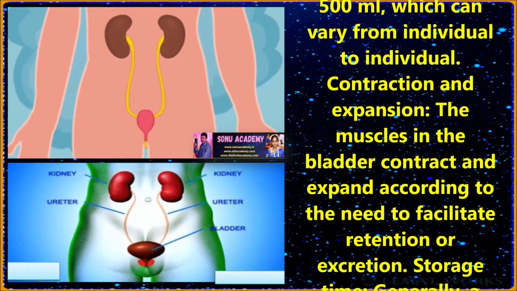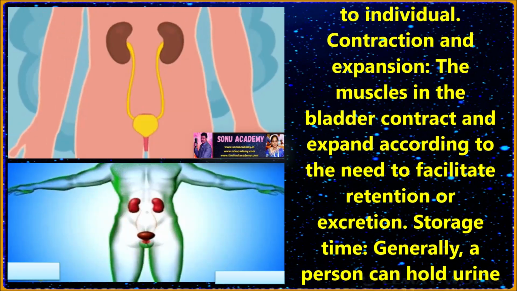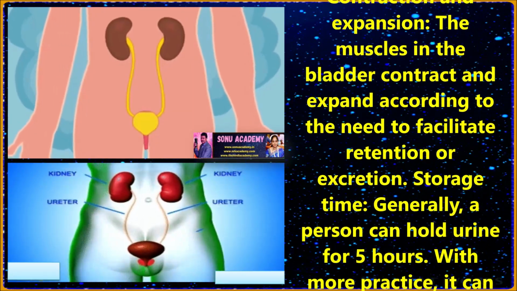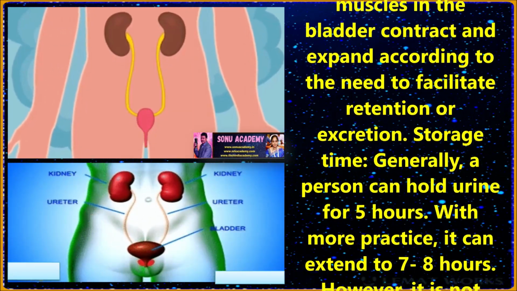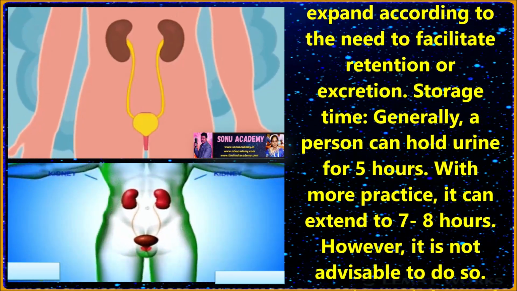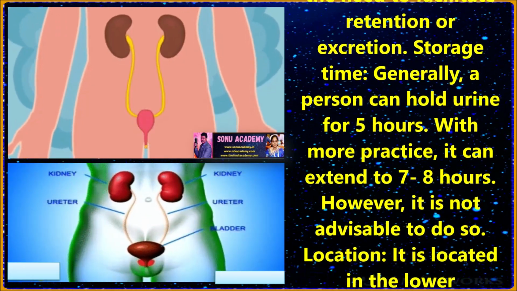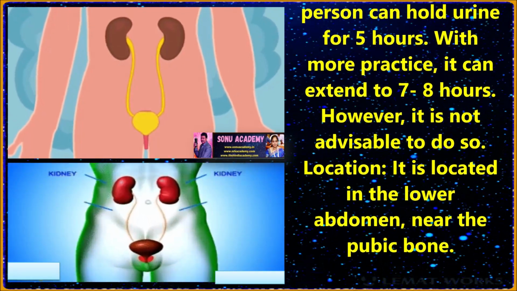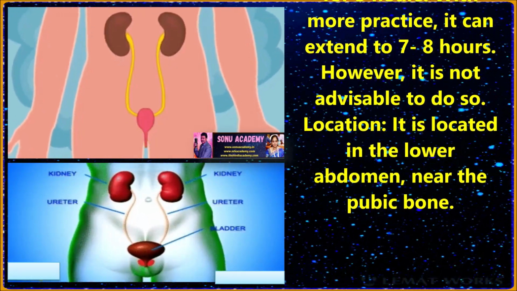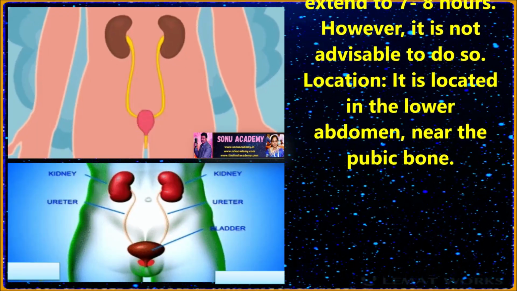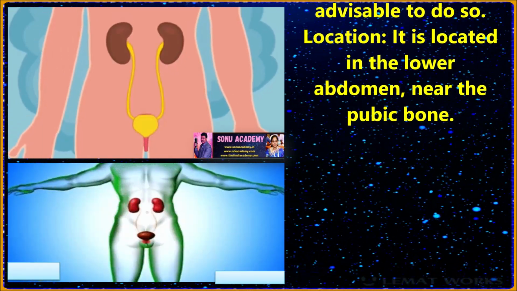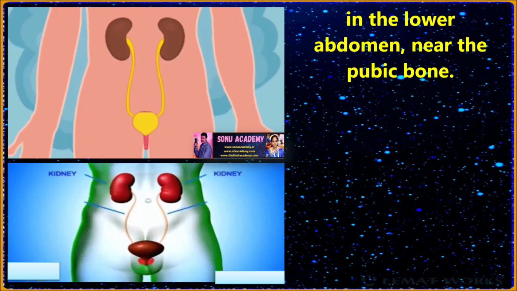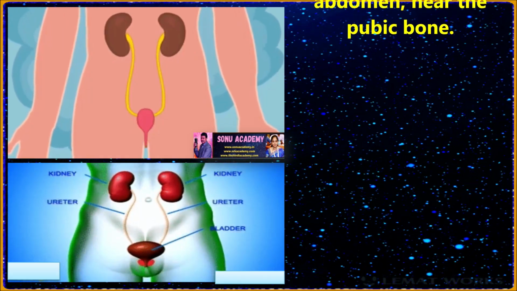Let's come to contraction and expansion. The muscles in the bladder contract and expand according to the need to facilitate retention or excretion. Storage time. Generally, a person can hold urine for 5 hours. With more practice, it can extend to 7 to 8 hours. However, it is not advisable to do so. Location. It is located in the lower abdomen near the pubic bone.